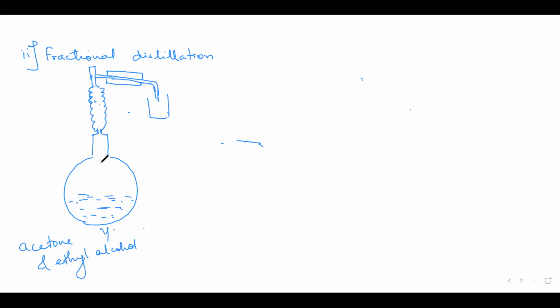Did you understand what I said? Yes, ma'am. The vapors will be richer in the more volatile component. More volatile component means the one having the lower boiling point. So the vapors will be richer in that. As these vapors move through this fractionating column, these grooves which are present here, the one having higher boiling point, as it strikes these grooves, those molecules condense and return back into the distillation flask.